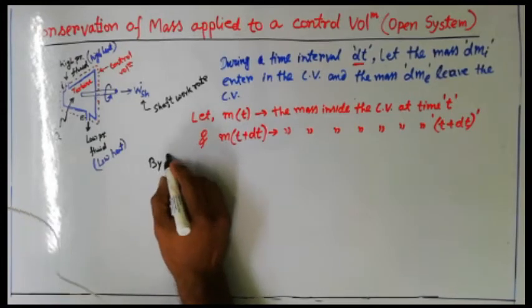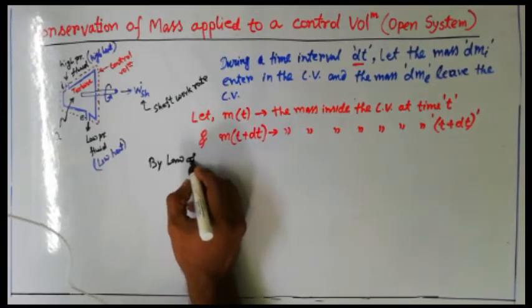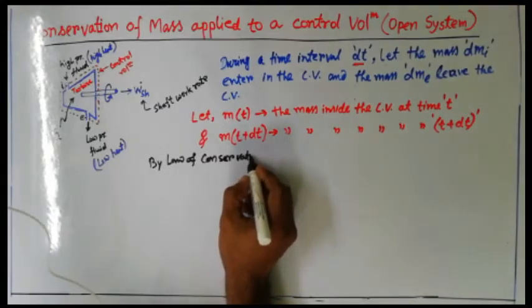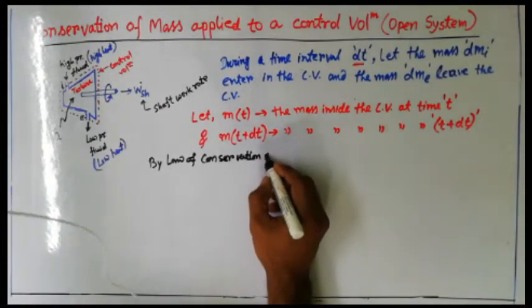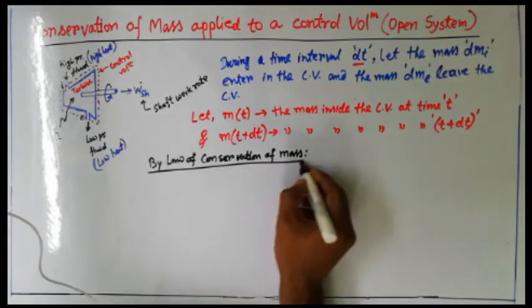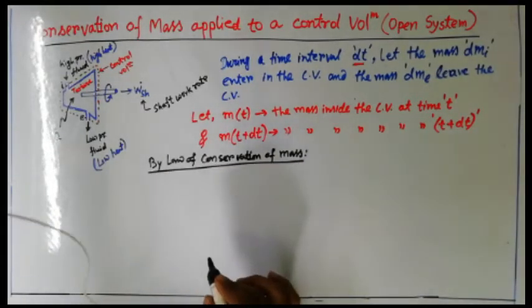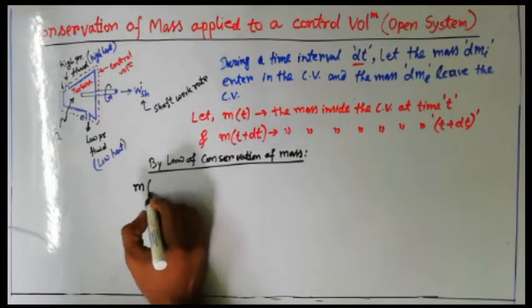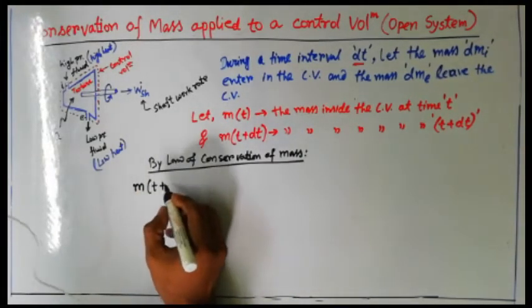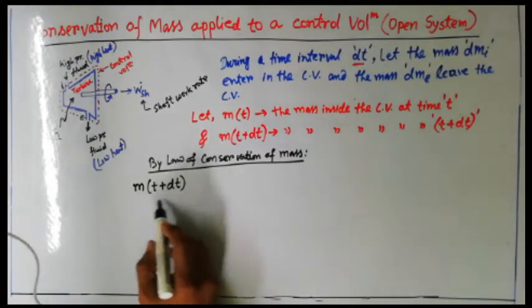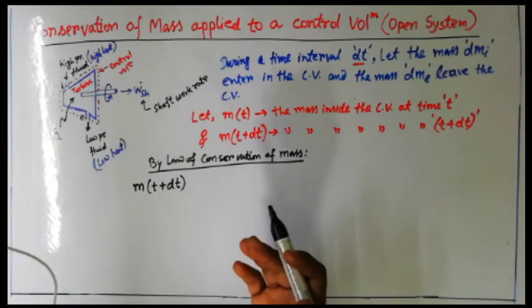By the law of conservation of mass, what we can write is, before and after the mass will remain the same. Suppose I write this law in this manner. Check it out, it will be very easy to understand. m_(t+dt), what is this? This is the amount of mass existing inside this turbine after the time interval of dt.